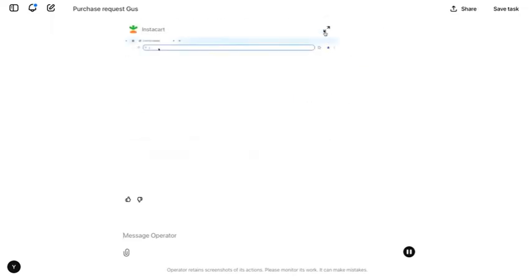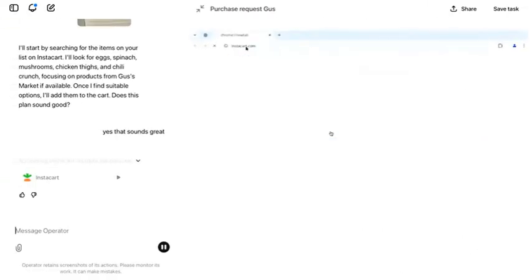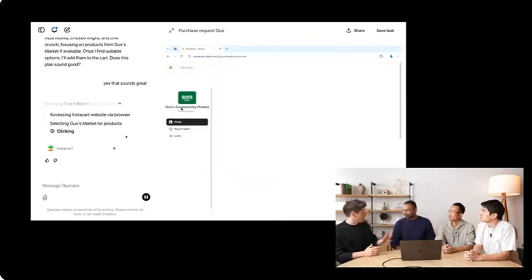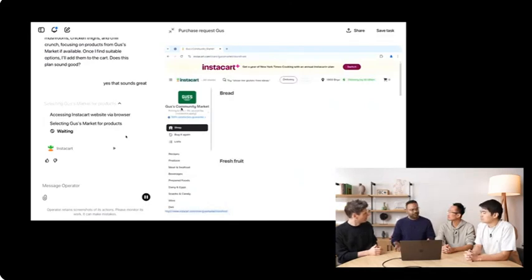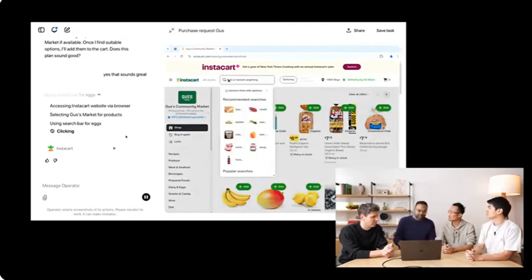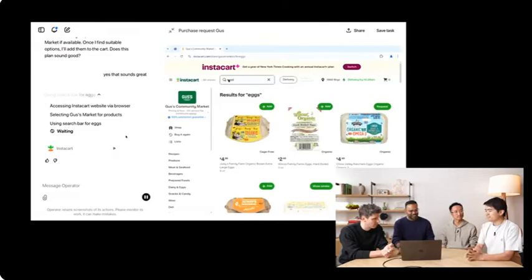Cool. Again, just like OpenTable, it instantiated a browser, and it's going to go ahead and start doing tasks. I'm going to expand the view, and let's see what it does. So in both of these cases, you've said what you want it to use. If you just say, buy me these groceries and don't specify Instacart, what happens? It will do a search, use a search engine, much like we do, and it'll find Instacart or Gus's directly, website or whatever else is on the search engine, go through that, ask you questions if it needs clarifications, and go from there. I'm curious what's happening here, though, Ray. Do you want to tell us a little bit about it?